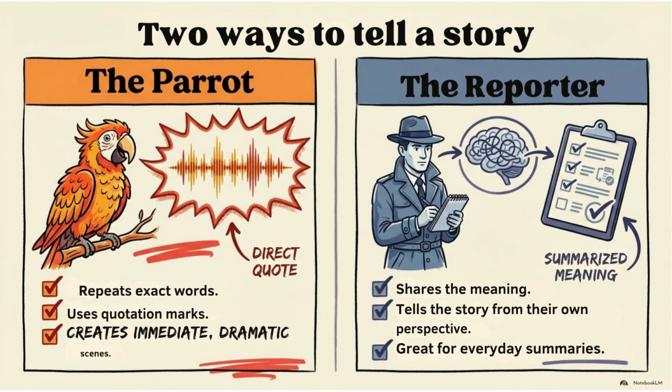There are two ways to tell a story. First, the parrot. The parrot repeats exact words. It uses quotation marks. It creates immediate, dramatic scenes. Second, the reporter. The reporter shares the meaning. The reporter tells the story from their own perspective. It is great for everyday summaries. So remember, parrot means exact words. Reporter means meaning.